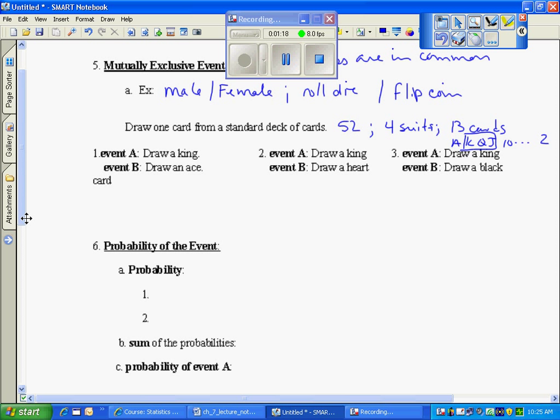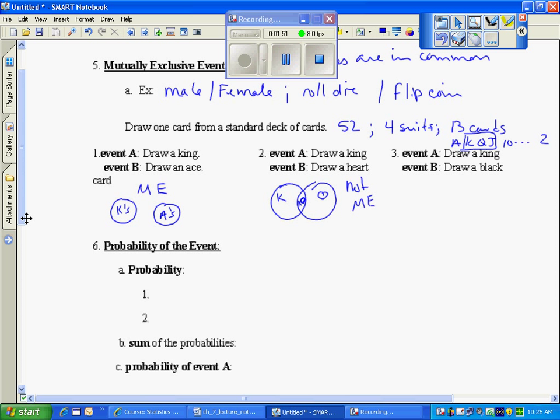So let's look at our 2 events, drawing a king and drawing an ace. They are mutually exclusive. If I look, all my kings, the 4 of them, fit in this circle, all my aces fit in the second circle. They're totally exclusive of each other. There's no overlap. Draw a king and a heart. A heart is one of the suits. So if all my kings are in here, all my hearts actually overlap, and in the center here is a card that was in both, the king of hearts. So that is not mutually exclusive.